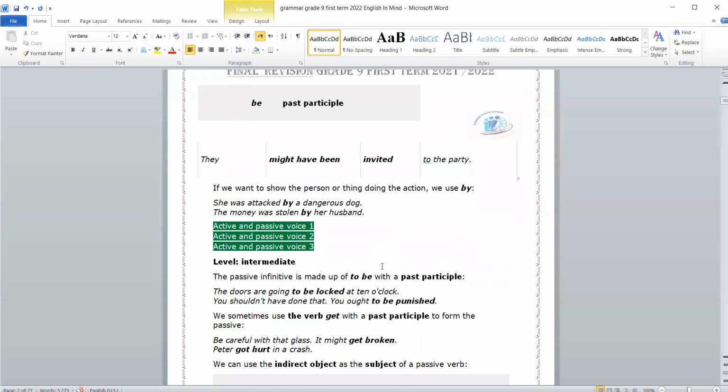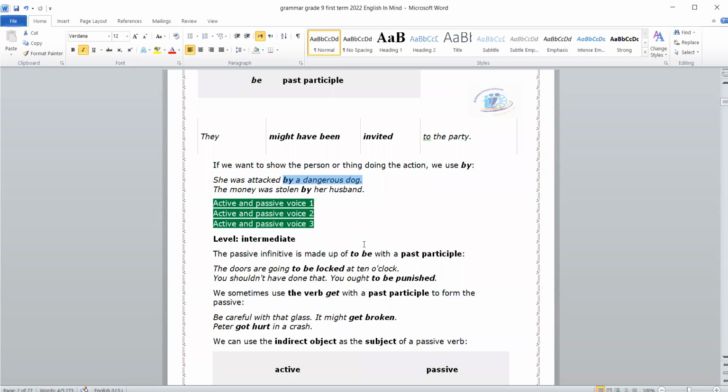If we want to show the person or thing doing the action, we use by. She was attacked by a dangerous dog. If I want to mention who did the action, I should say by, then add the subject of the sentence. The money was stolen by her husband.